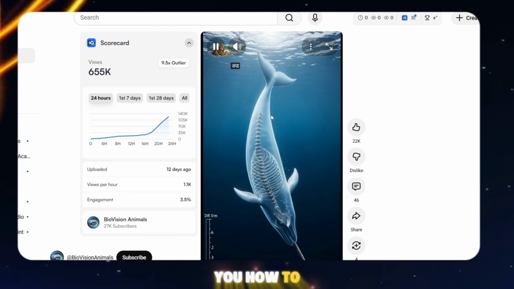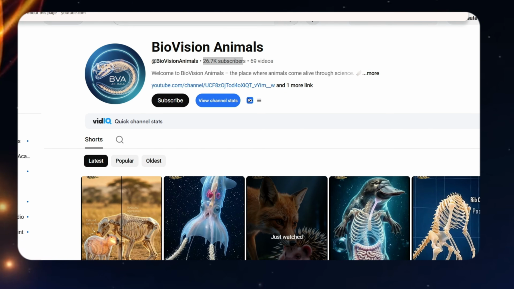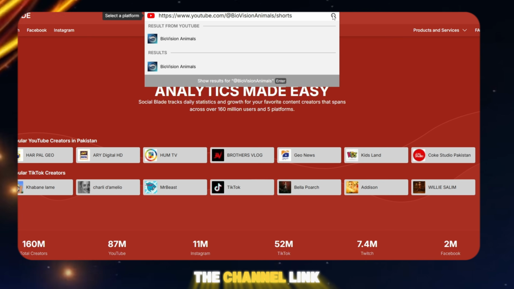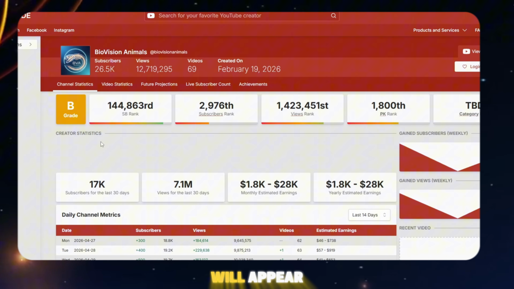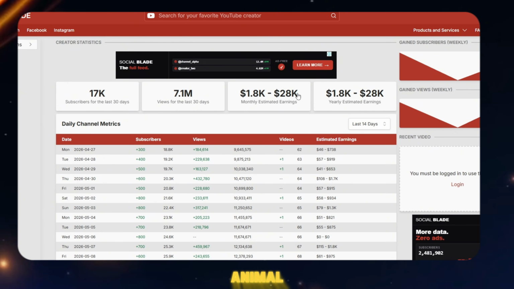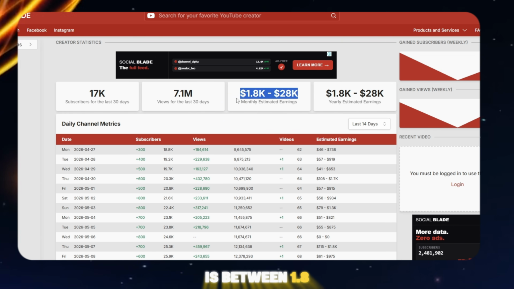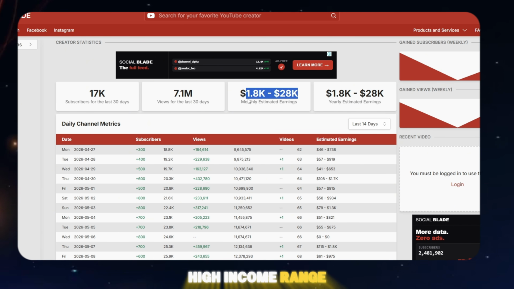Let me show you how to check whether a channel is monetized and how much it might be earning. First, copy the channel link, then go to Social Blade and paste the channel link there. As soon as you paste the link, the channel details will appear. The channel name is Bio Visible Animal, and you can see that its estimated monthly income is between 1.8k and 28k per month, which is a very high income range.